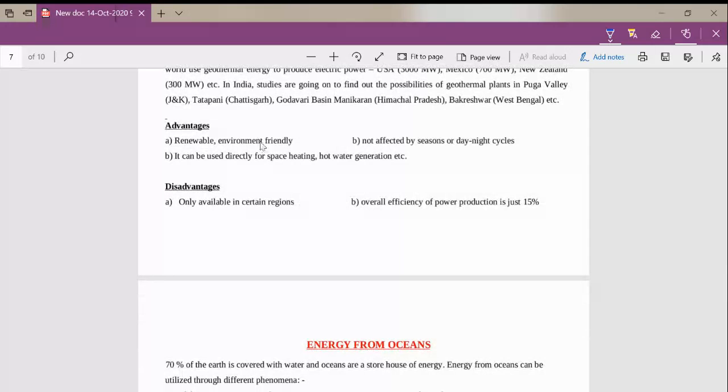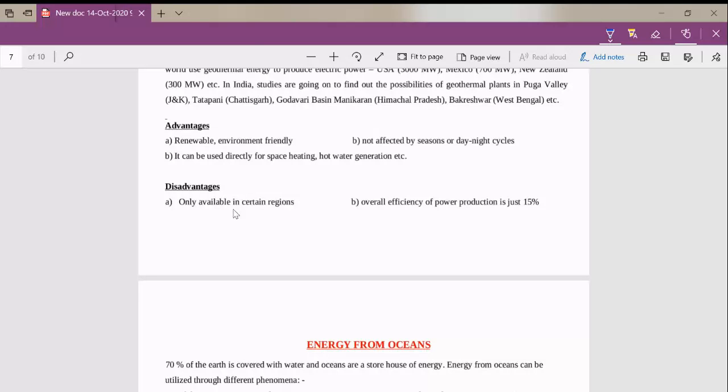It is renewable, environment friendly, and not affected by seasons or day and night cycles. And it can be used directly for space heating, hot water generation, etc. And the disadvantage is it is only available in certain regions. Okay, that is geothermal power plant.